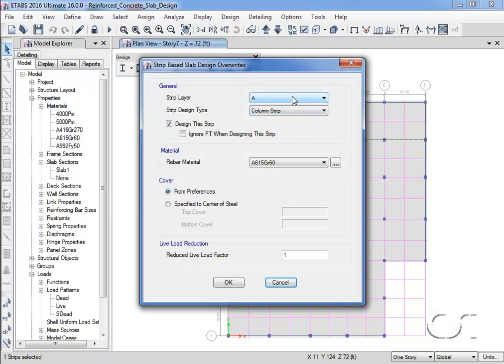In this case, it is an A layer strip on the column line, and the A615 grade 60 rebar previously reviewed will be used. We could also overwrite the cover to use, but we'll leave it as specified in the preferences. We could also reduce the live load used in design if so desired.